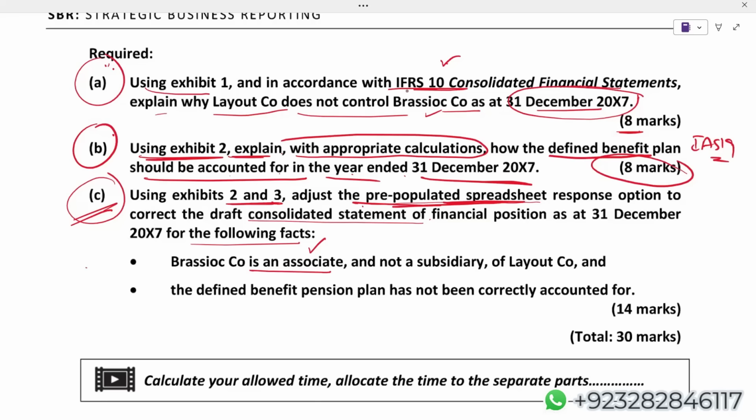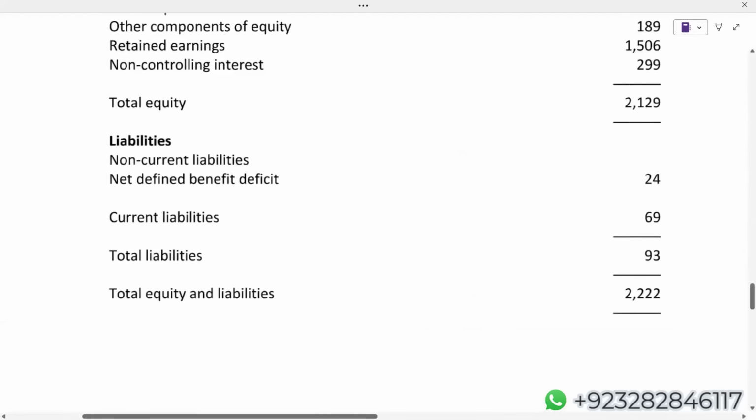So Bryso company is an associate, not a subsidiary, for Layout company, and the defined benefit pension plan has not been correctly accounted for. So they have not accounted for the pension plan, so we have to account for it. Now let's go to the third one.